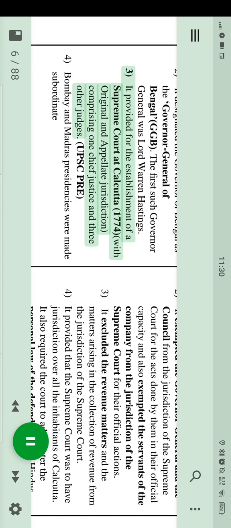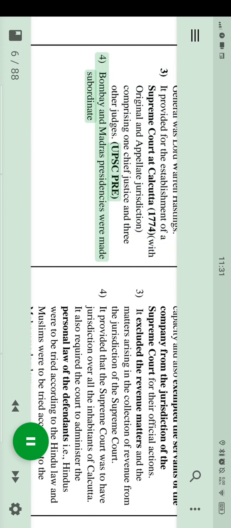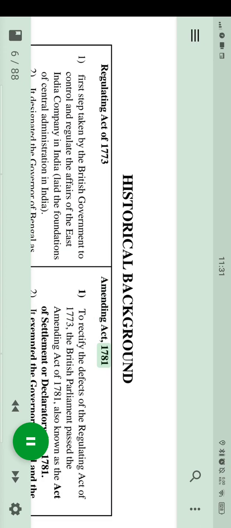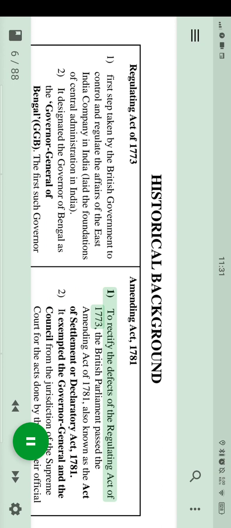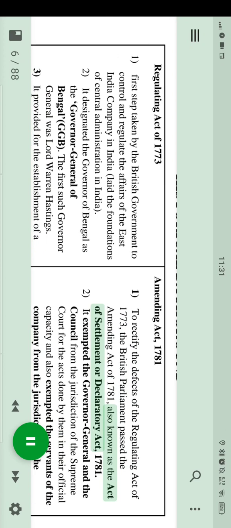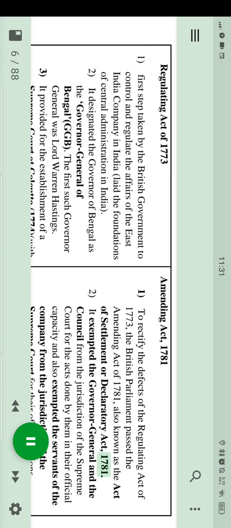It provided for the establishment of a Supreme Court at Calcutta, 1774, with original and appellate jurisdiction, comprising one Chief Justice and 3 other judges. UPSC Pre. Bombay and Madras presidencies were made subordinate. Amending Act, 1781. To rectify the defects of the Regulating Act of 1773, the British Parliament passed the Amending Act of 1781, also known as the Act of Settlement or Declaratory Act, 1781.